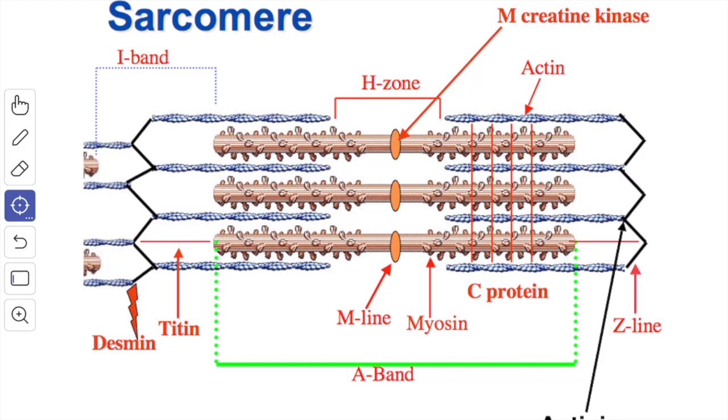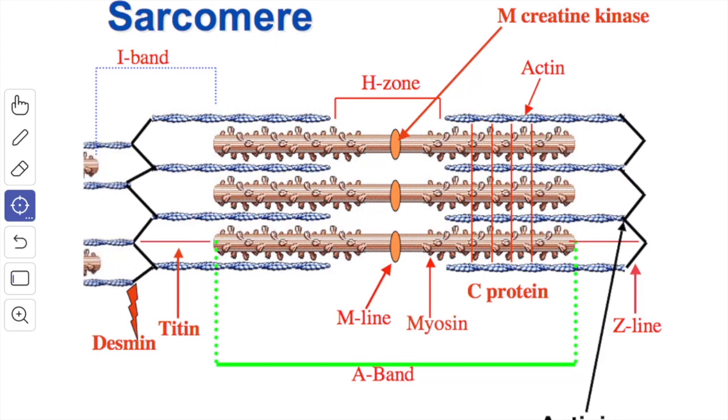There are two types of myofilaments present in the skeletal muscle. One is the myosin, so this is the myosin and this is the actin. These are made up of molecules of the corresponding protein. Each myosin filament is about 12 nanometers in diameter, while an actin filament is 8 nanometers in diameter. They are therefore referred to as the thick and the thin filaments respectively.